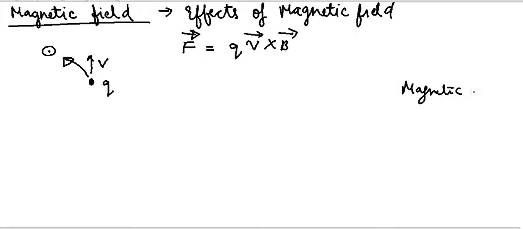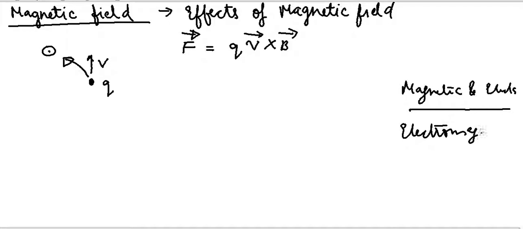Now one interesting thing which I wanted to discuss here is magnetic field and electric field. Magnetic field and electric field are two sides of the same coin. That's why magnetic and electric fields are known as electromagnetic fields. It depends on whether you see a magnetic field or an electric field. It depends on your reference frame. For example, suppose there is an observer who is at rest. He observes that a charged body in motion is experiencing a force, and hence he concludes that there is a magnetic field. So in his frame of reference, he sees that there is a magnetic field in this region.